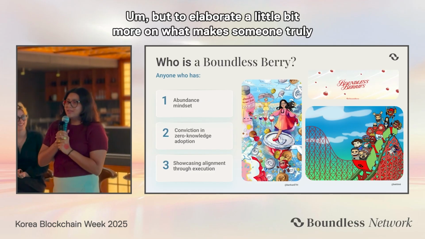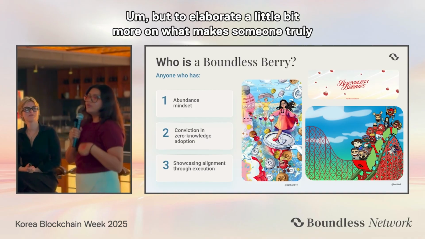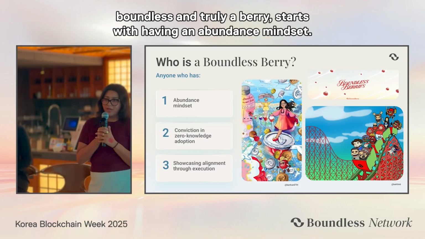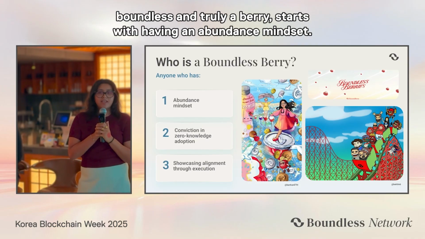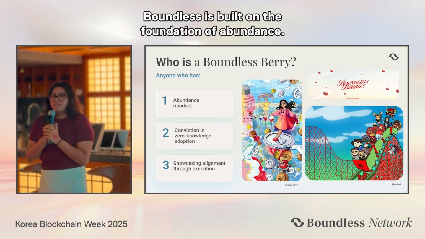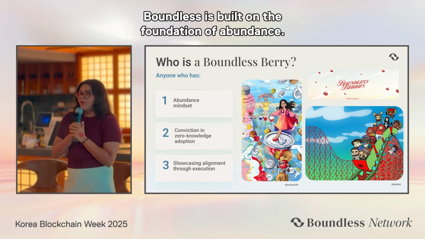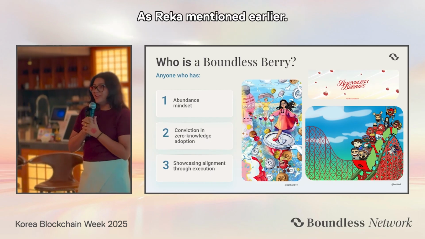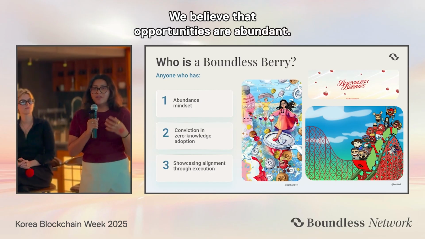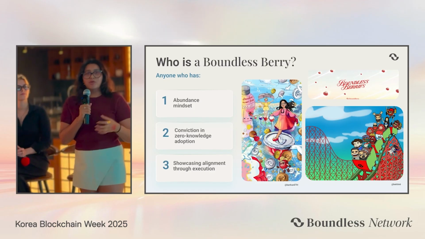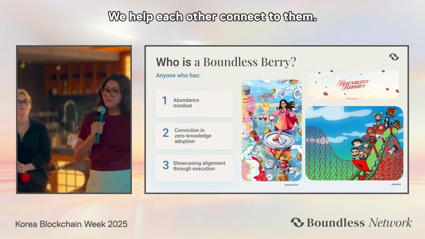But to elaborate a little bit more on what makes someone truly boundless and truly a berry starts with having an abundance mindset. Boundless is built on the foundation of abundance, as Reka mentioned earlier. We win together, we believe that opportunities are abundant, and we help each other connect to them.